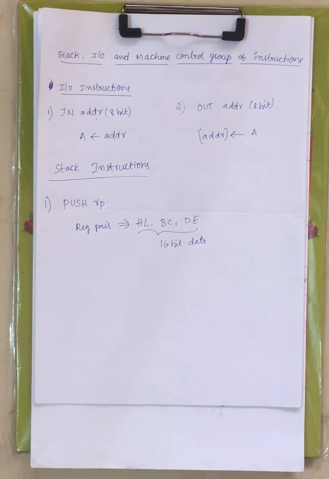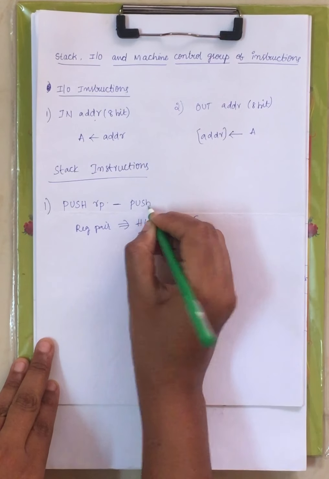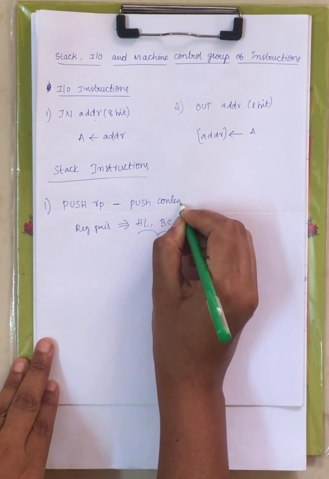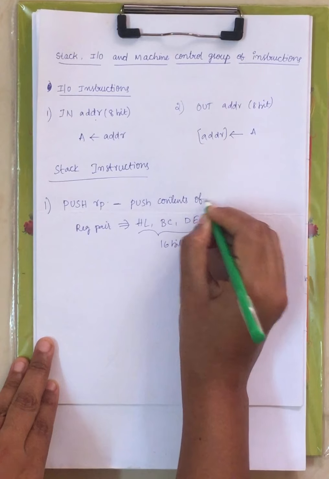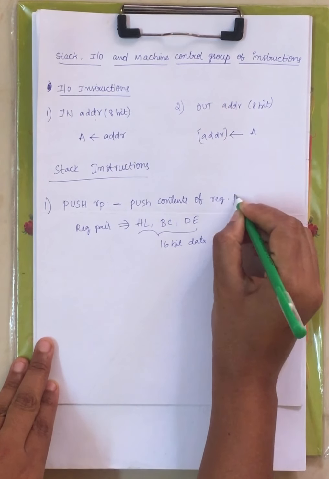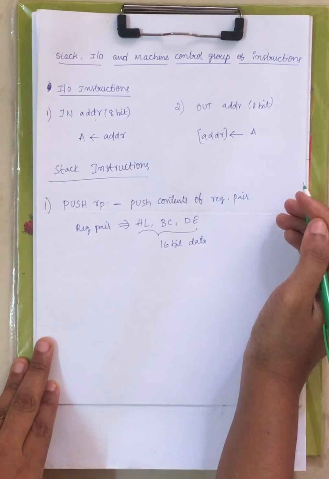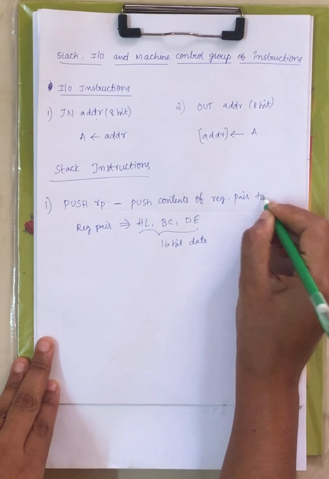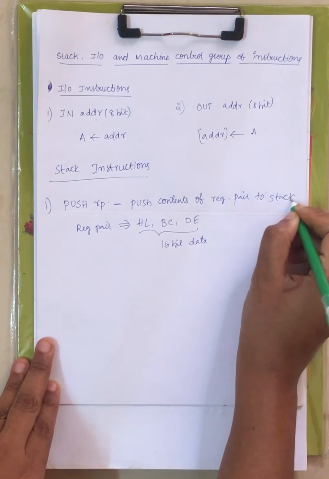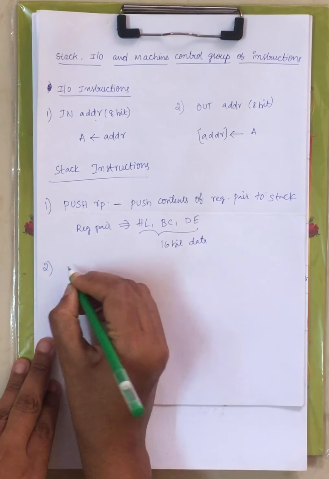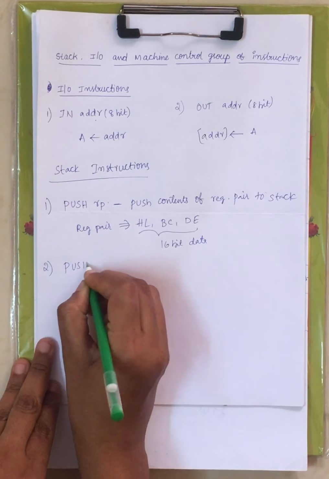Now push RP is used to push, means adding, the contents of a register pair, either it may be HL or DE or BC, right? It is used to push the contents of the register pair to the stack. Now coming to the next instruction, we have push PSW.